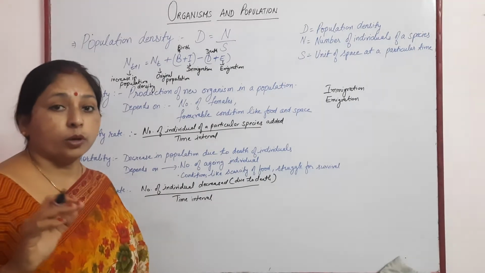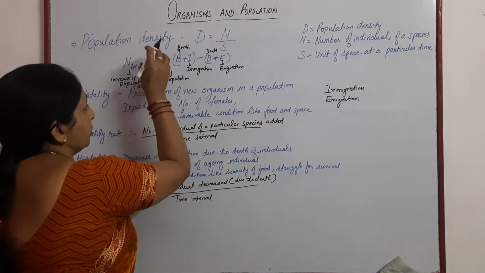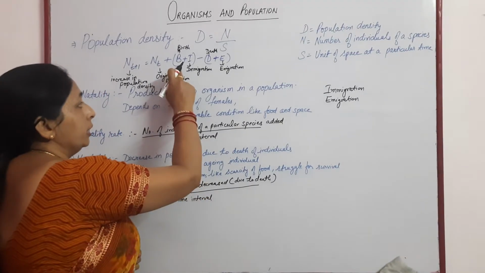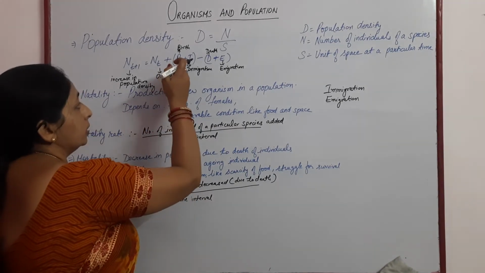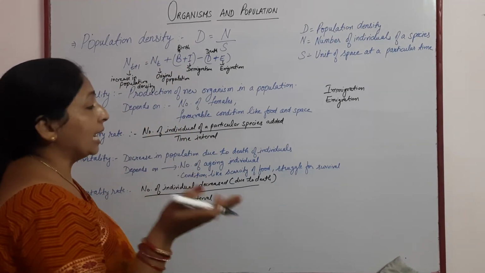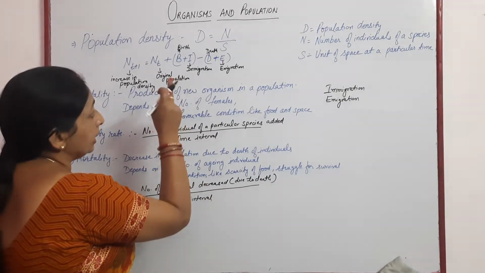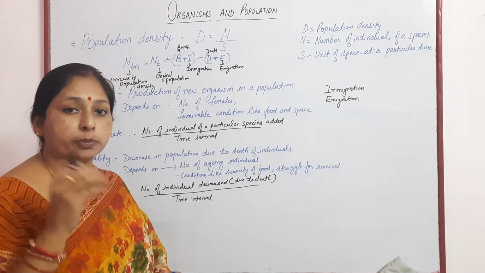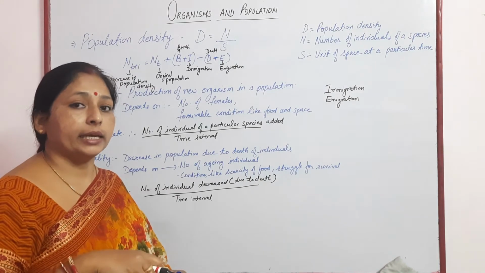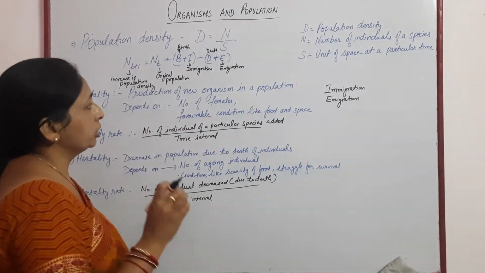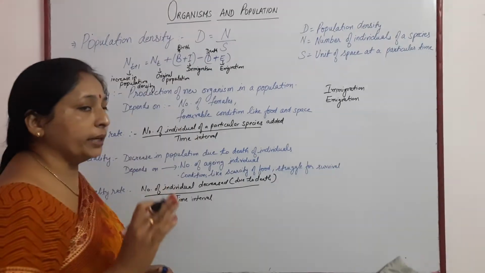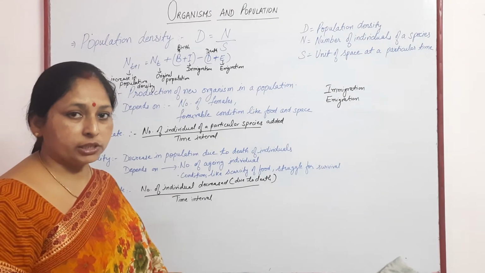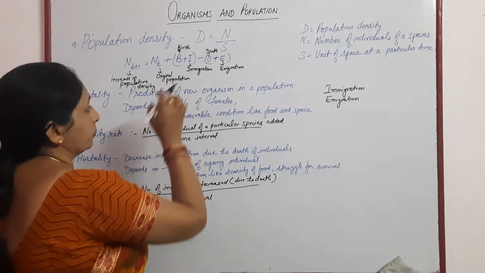Now, for the increase in population, suppose this is the original population density, and the increase is due to the birth of individuals, which is natality. Birth adds to the population density, and next is immigration: movement of individuals of a particular species from another area into that area, which results in an increase in population density.